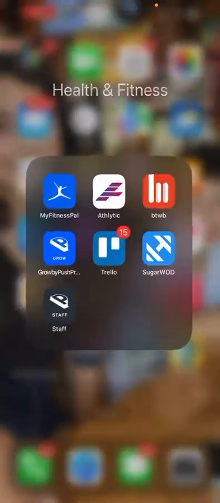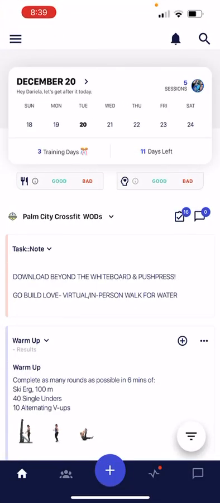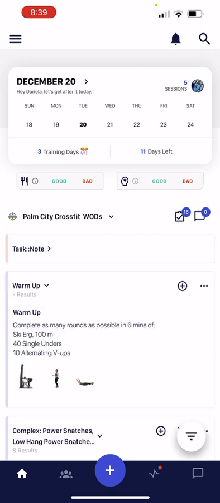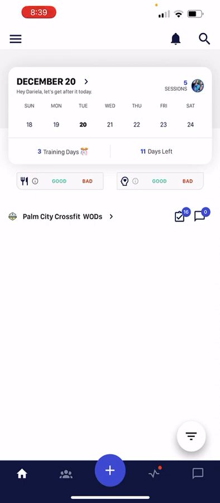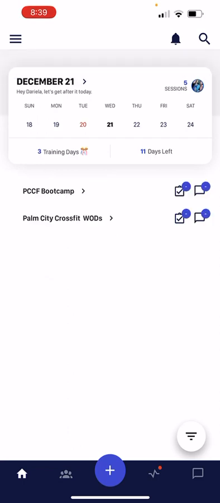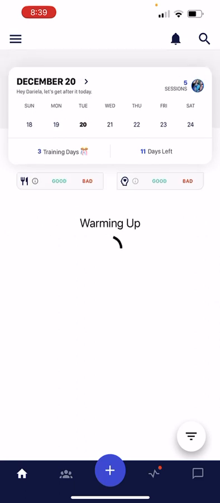All right, find your Beyond the Whiteboard app. As soon as you open it up, this is your user interface. This is the main screen. Usually it's going to look like this. So pick the right day. Today's the 20th. If I want to go to tomorrow, you go to the 21st. But for this sake, we're going to stick on the 20th.